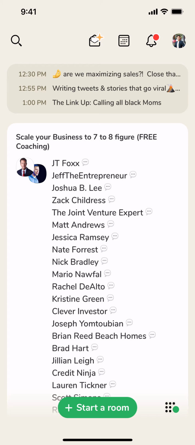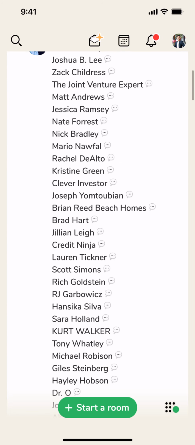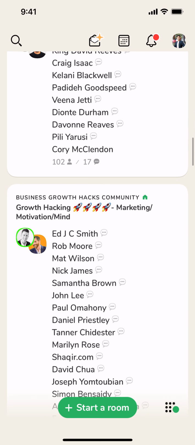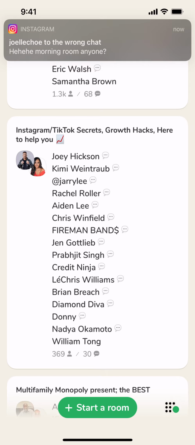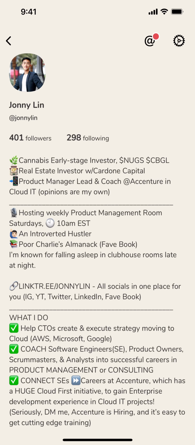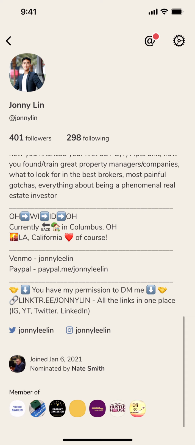So I'm in the app now, and you can see that there's a couple of items at the very top here. First, you've got your search bar on the left hand side, some notifications, a calendar here, more notifications bell within the app itself, and your profile, as well as a few different kinds of rooms that you can join in here. So you'll see that there's a couple of multifamily real estate rooms, there's some Instagram, TikTok hacks going on. And so what's really cool about this is that you can then go in and set your profile. I have a profile set here with a few of the things that I like doing, as well as how I can add value to people.